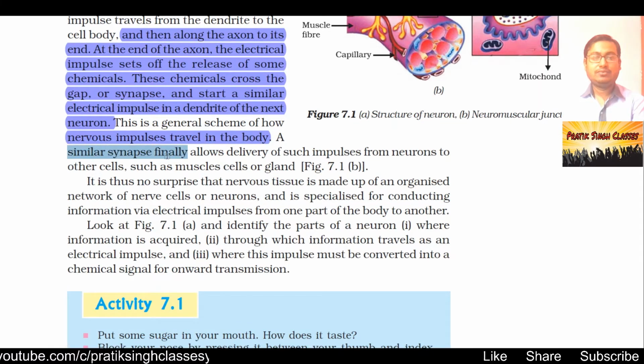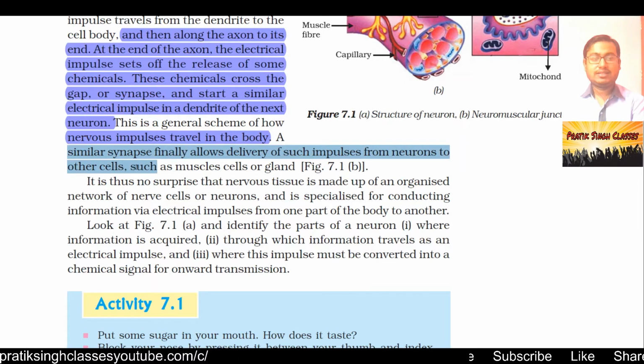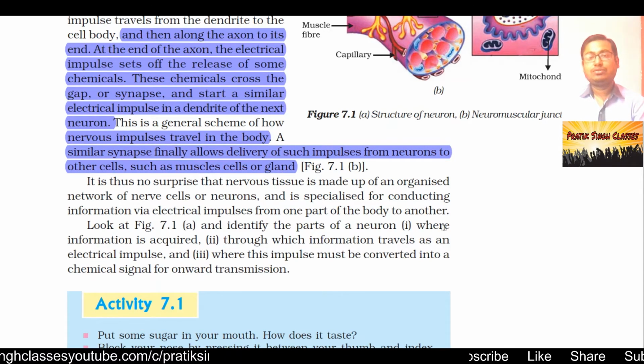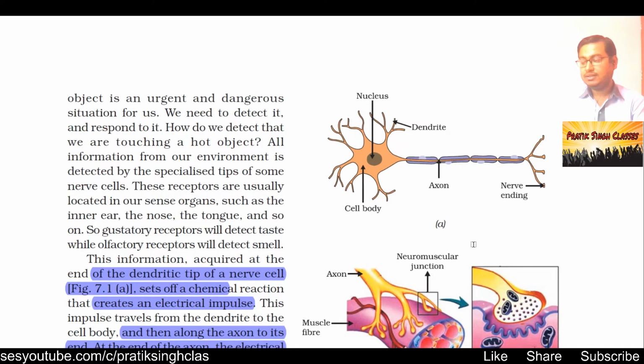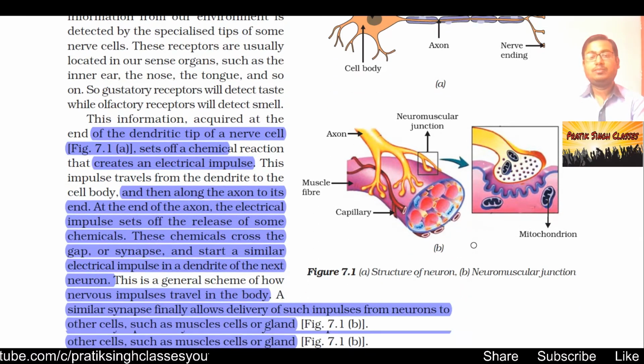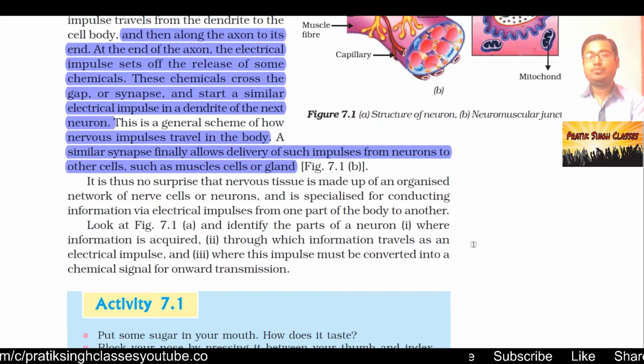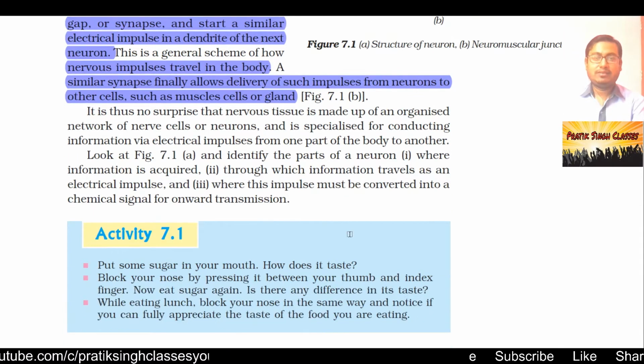A similar synapse finally allows delivery of such impulses from neurons to other cells such as a muscle cell or gland. So through each and every single cell, the message goes to the muscle and to the glands and to the other parts, and finally it goes to the backbone and the brain, where it is filtered. The brain takes care of what kind of reactions should be done, and then our body reacts according to the calculations done by our brain.